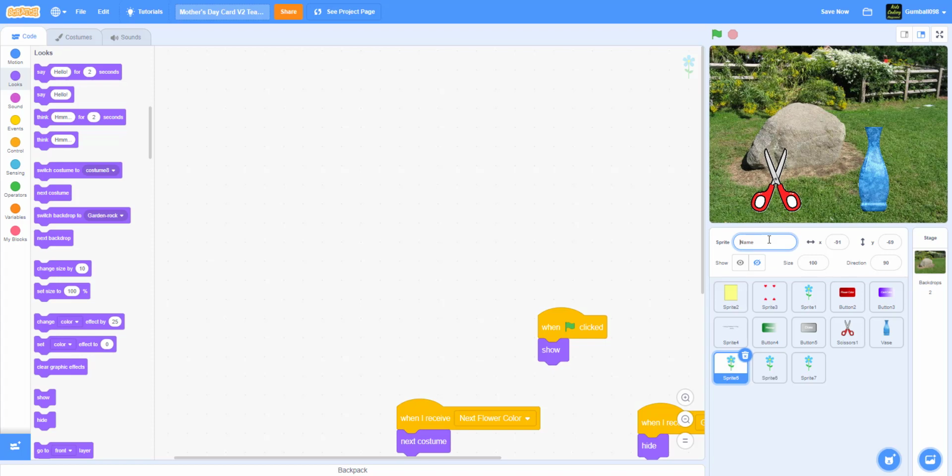Like in my original, I think the name was Garden Flower 1 for the first one. For the second one, you guessed it, Garden Flower 2.